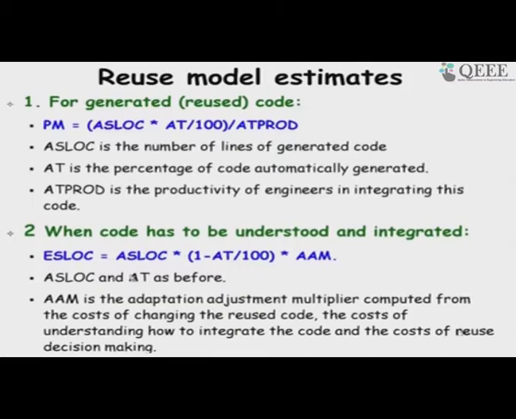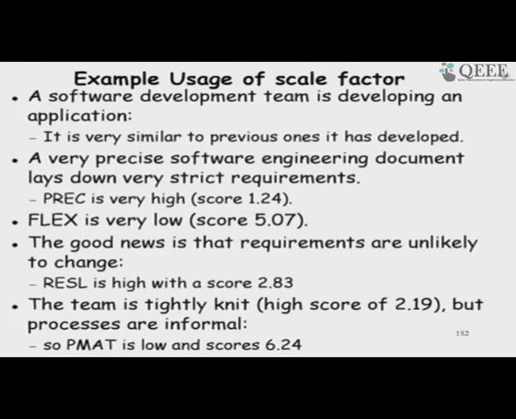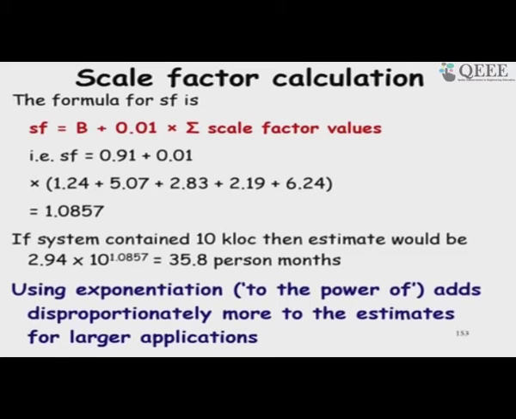That is the lines of code that we have to develop. Then the post-architecture level, where we consider new lines of code to be developed, does not use function points anymore, because we know the lines of code, and then again we use scale factors and so on to obtain the estimate.